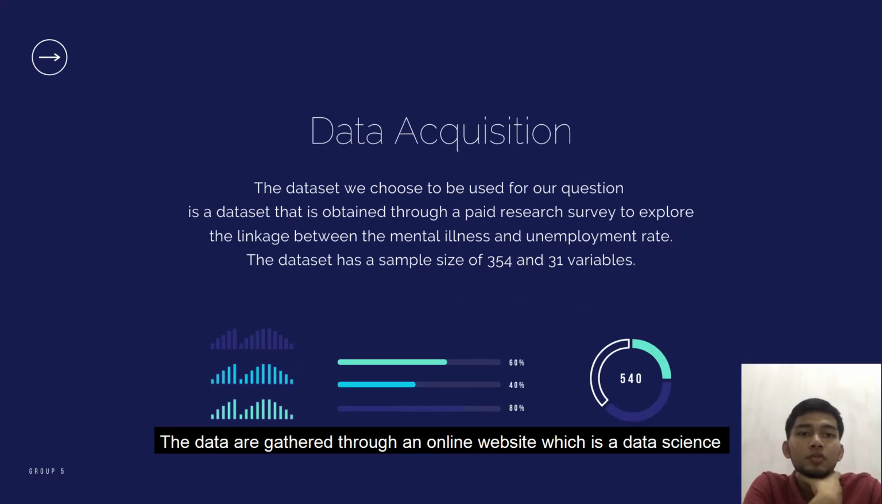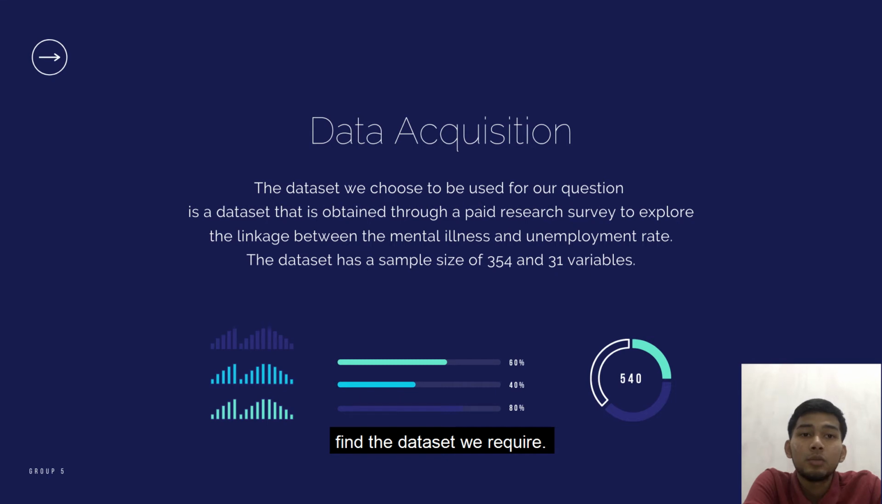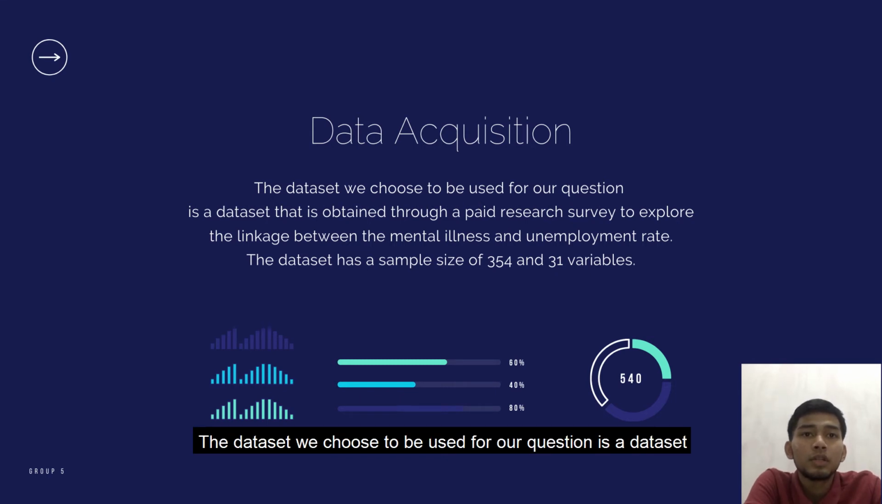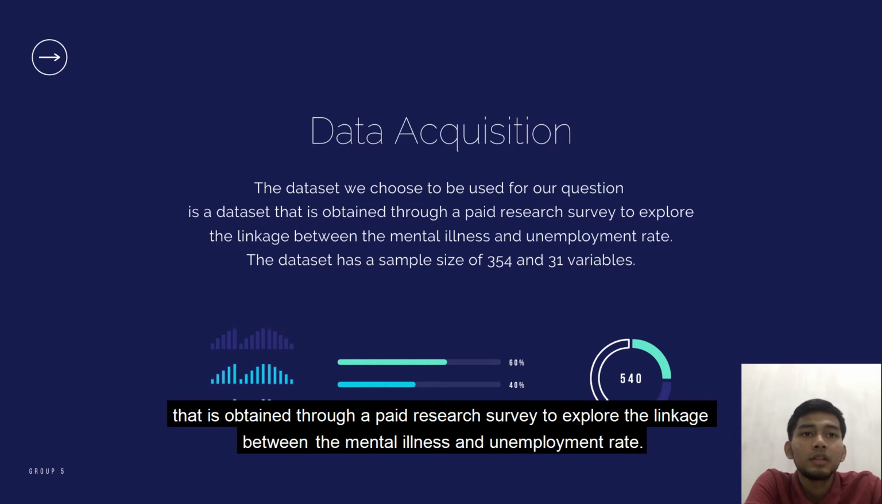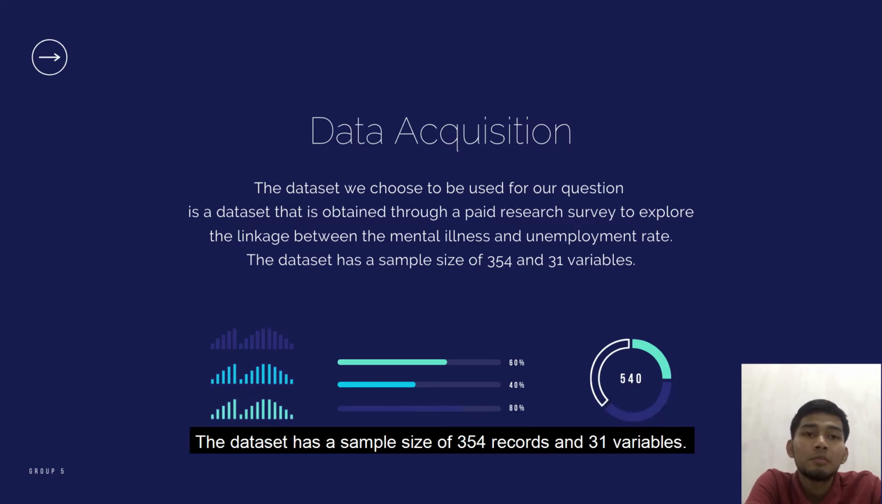The data are gathered through an online website, which is a data science community that allows data scientists to publish or find data that they require. The dataset we chose for our question was obtained through a paid research survey to explore the linkage between mental illness and unemployment rate. The dataset has a sample size of 354 and 31 variables.